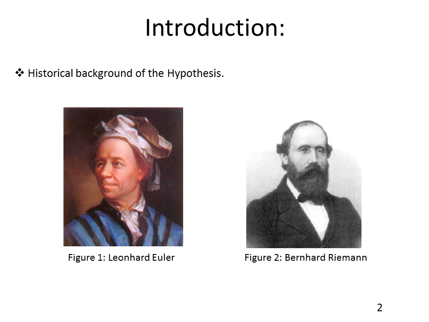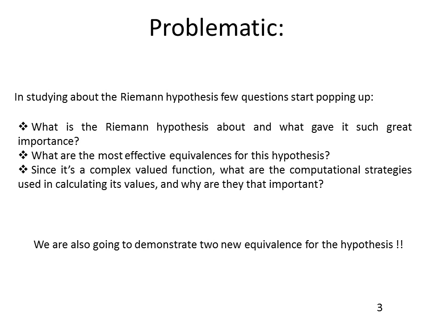But it was Bernhard Riemann who first studied the function as a function of a complex variable and extended it via analytic continuation to the whole complex plane, with the exception of a simple pole at s equal to 1. Bernhard Riemann then made a conjecture about the zeros of this function, and it was then called the Riemann hypothesis, and it is not solved until this moment. The Riemann hypothesis, along with 6 other problems, were placed by the Clay Mathematical Institute in the list named 7 Problems of the Millennium, and the institute actually proposed a prize of $1 million for the person who solves any of these problems.